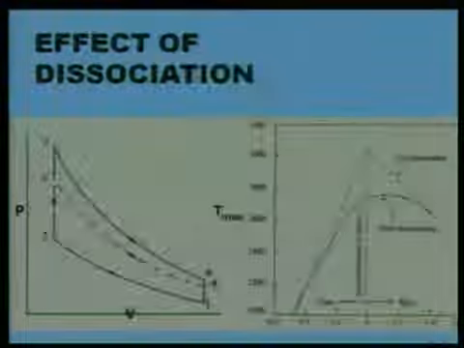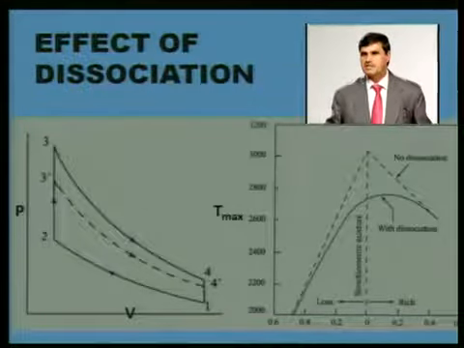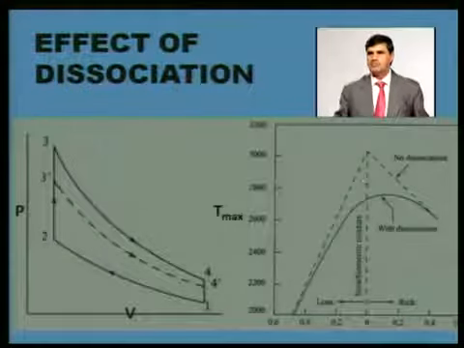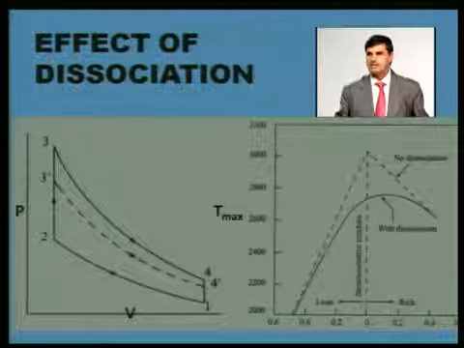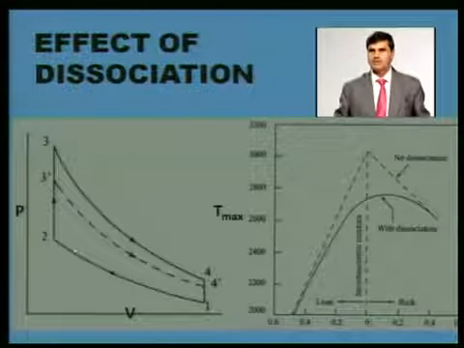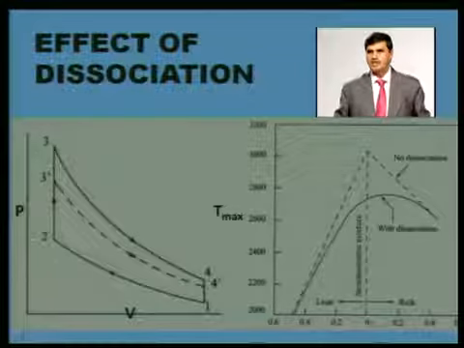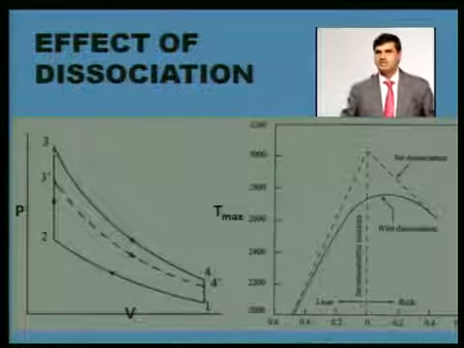Another difference between the air standard cycle and the fuel air cycle is dissociation. When the compression process is going on, when heat is being added, when combustion starts, theoretically, the peak temperature which you receive inside the cylinder, this is the peak temperature. If you are adding heat at constant volume, if fuel is burning at constant volume, heat will be added. It can reach up to 3000, say, theoretically.